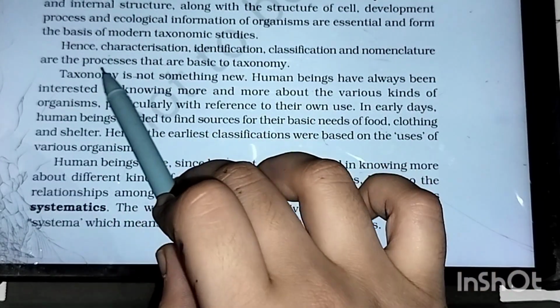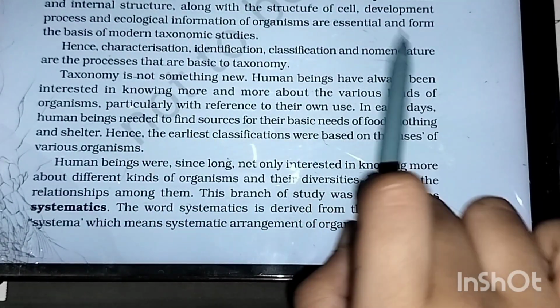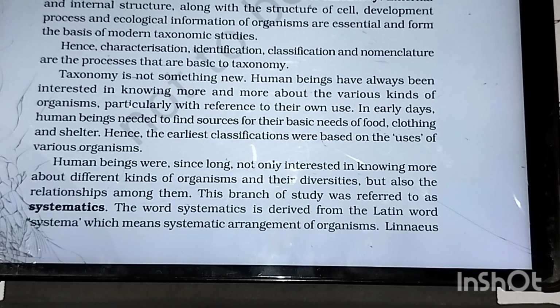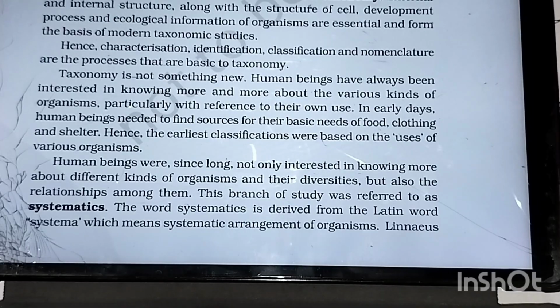Hence, characterization, identification, classification, and nomenclature are all basic to taxonomy. First we characterize the organism, then we identify what exactly the organism is, then we classify the organism, then we name the organism. So you can remember it as CICN. It's very easy, no? CICN, or you can say "sick none."